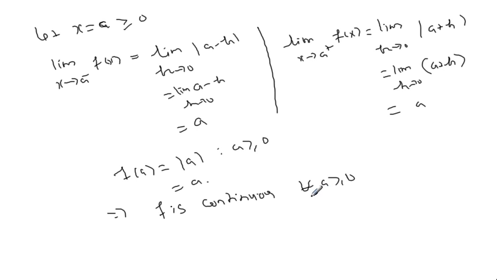First case, for all a less than 0. Therefore, f is continuous for all a belongs to R, real numbers. Hence the proof. So we have proved now the modulus function is continuous everywhere.